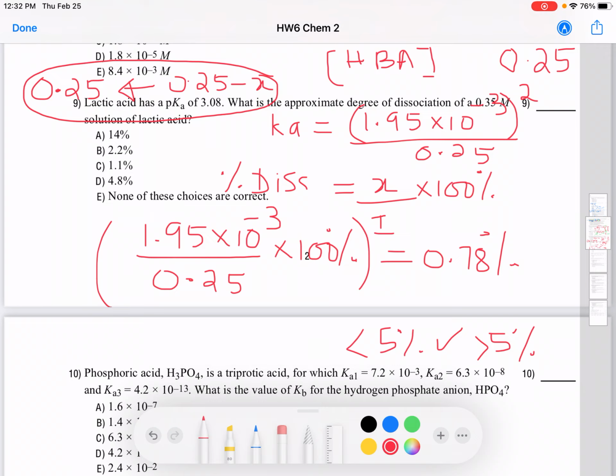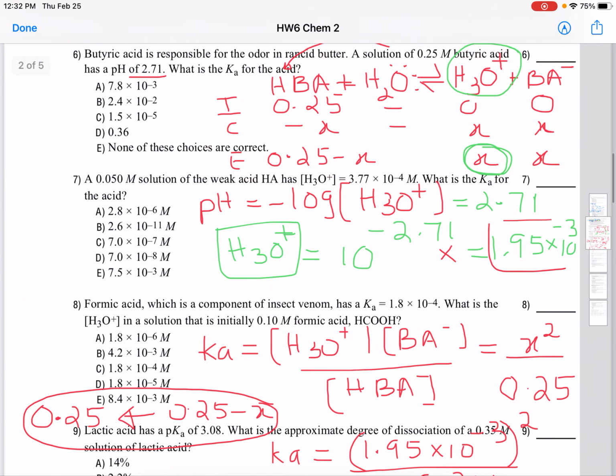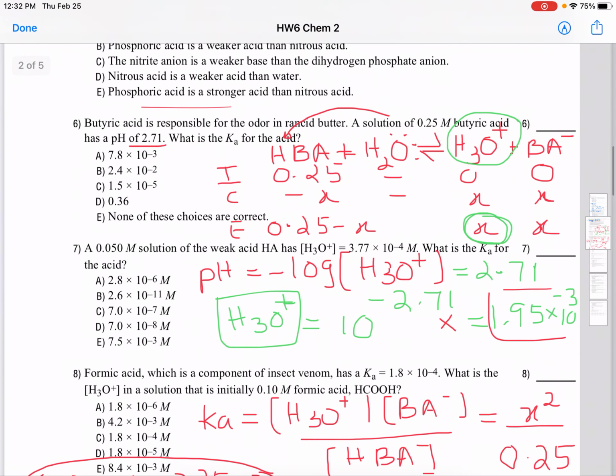So you have to use 0.25 minus X, right? So our assumption is justified, and we also found the Ka. Okay? All right then. We will stop this session here, and I will start the rest in a different video. So what we just now did is question 6.